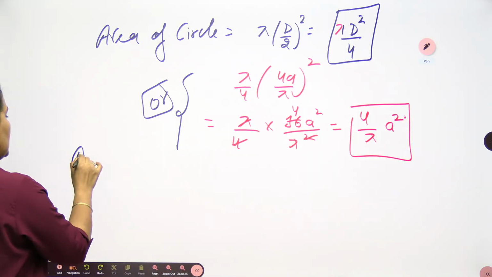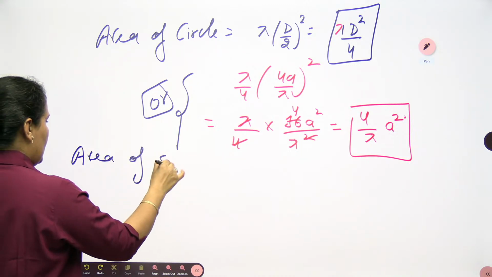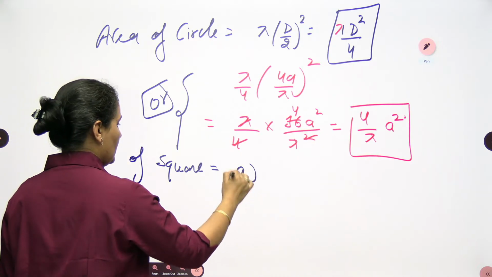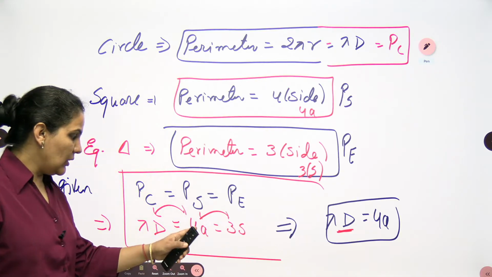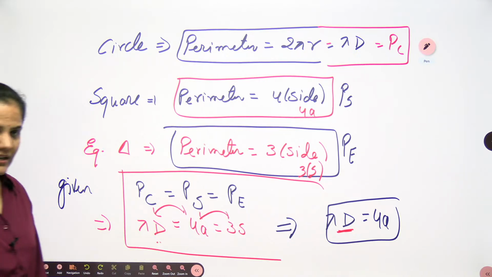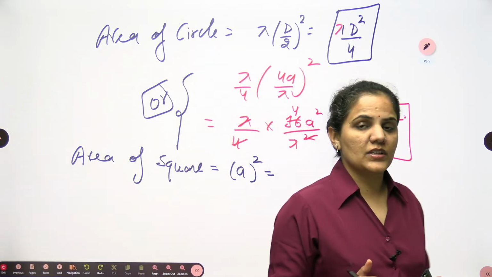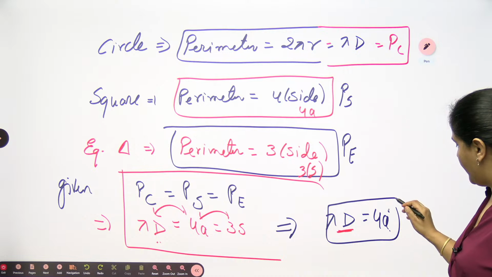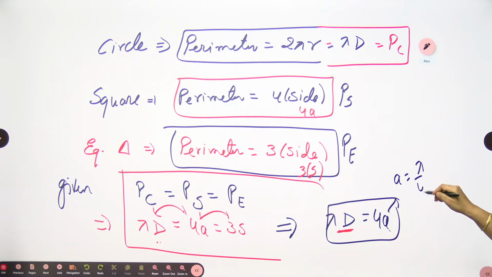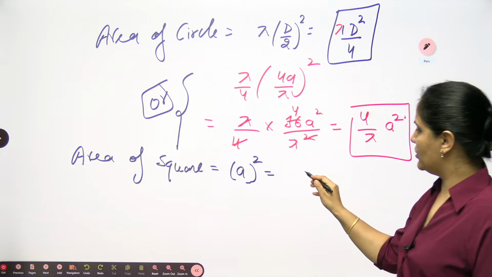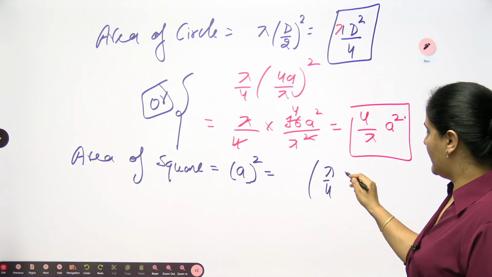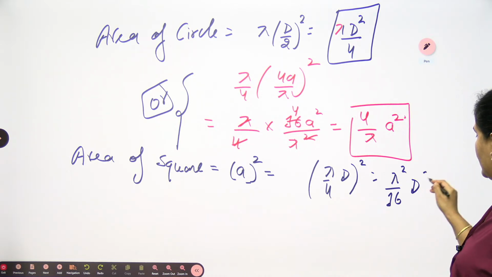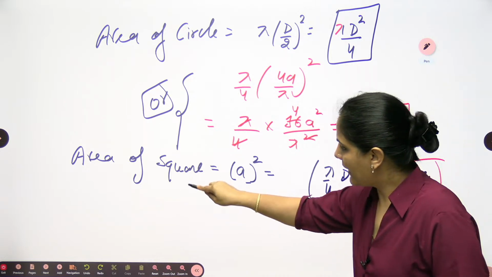Now let's talk about the area of the square. If I talk about the area of the square, that is nothing but side square only. Side square means a square. Now here in this case you need to use again the relation. If you are converting your area of circle in pi d or 4, so here I can use the relation, in this case I can write down a is equals to pi by 4 d only. Yes, so I want to use this relation. A is equals to pi by 4 into d whole square, which is pi square by 16 into d square. So this will be my area of a square.